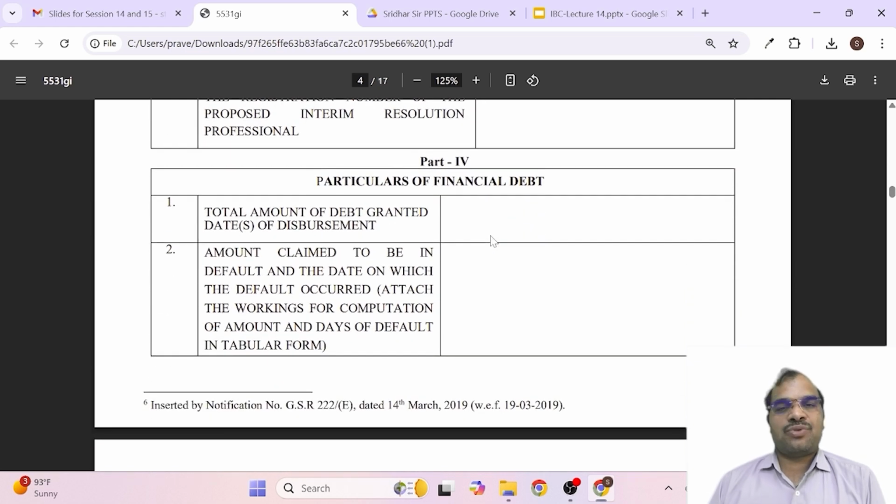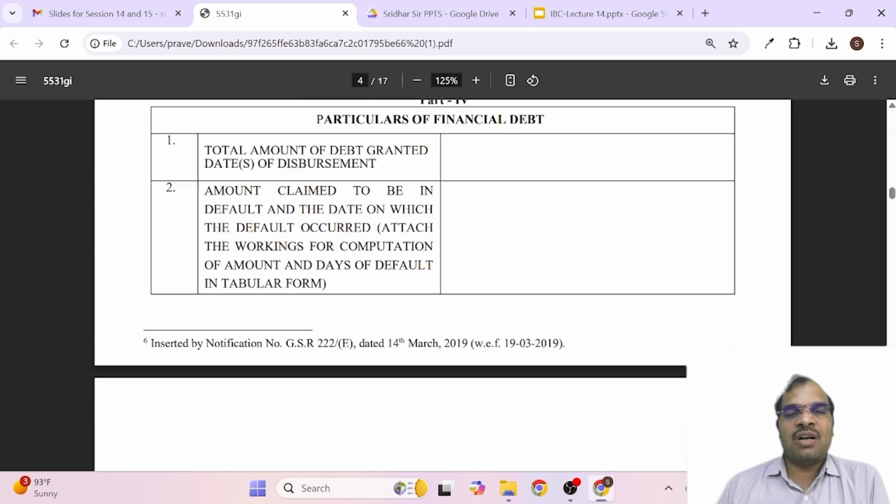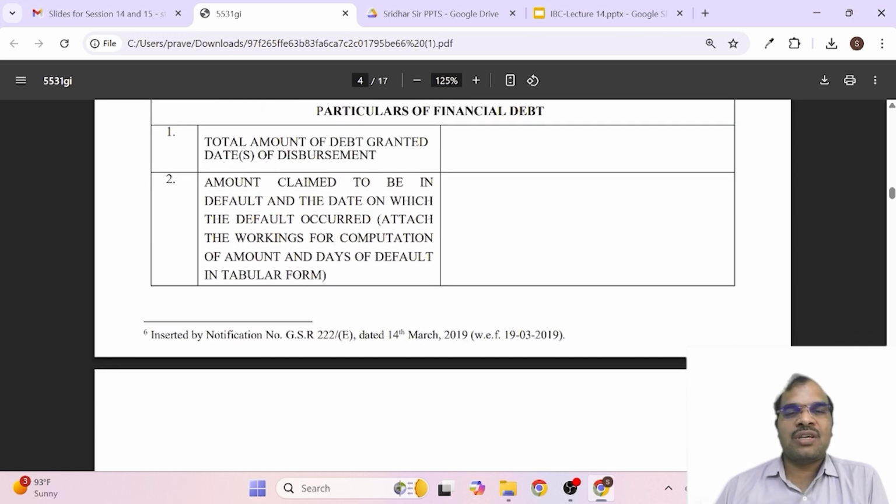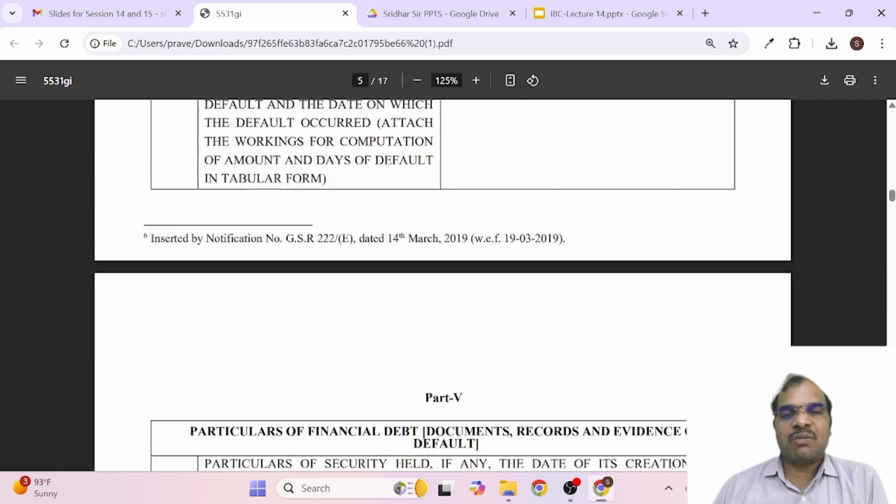Then you are supposed to give the financial debt. Please remember: the total amount of debt, the dates of the grant and disbursement. When the amount is granted to the corporate debtor and when it is disbursed is important, because disbursed means it should reach the corporate debtor. Then the amount claimed to be in default and the date on which the default occurred. Attach the working for the computation. How much is the default amount, how much amount you are claiming, everything must be given here.